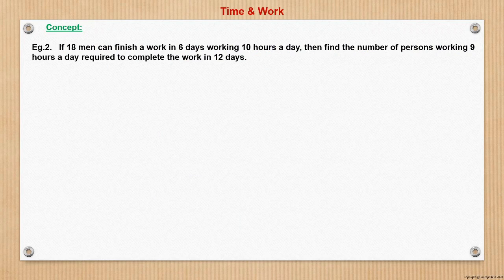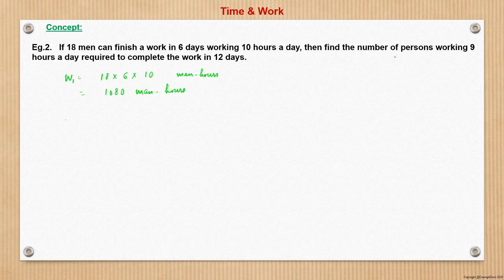Now question 2 says if 18 men can finish a work in 6 days working 10 hours a day. So what is the work done? It is nothing but 18 men working for 6 days, working 10 hours per day. So this is the work done in man hours, right? Days into hours become man hours. So the total work is 1080 man hours.